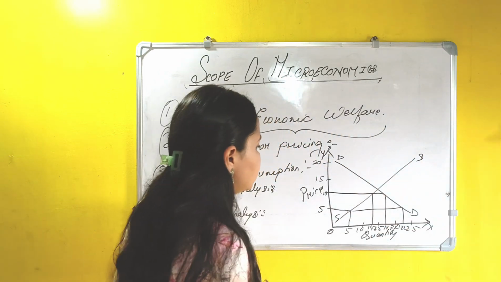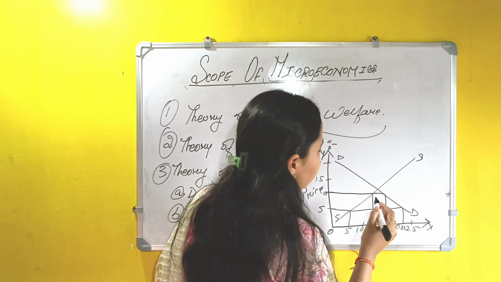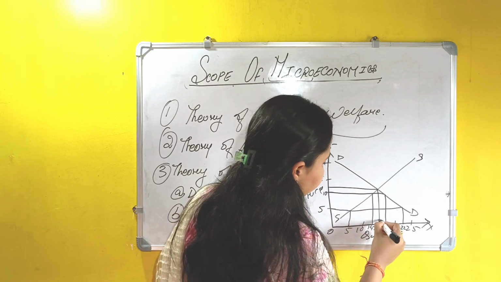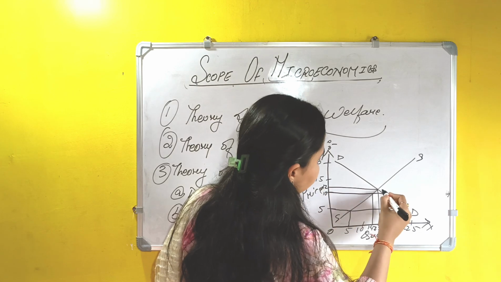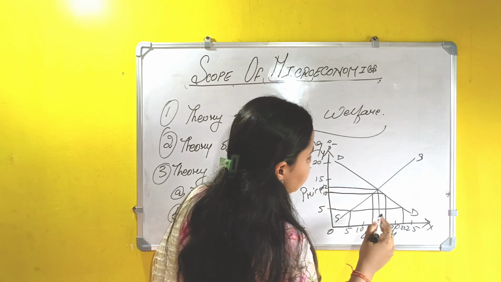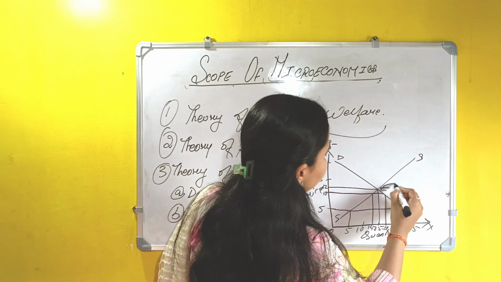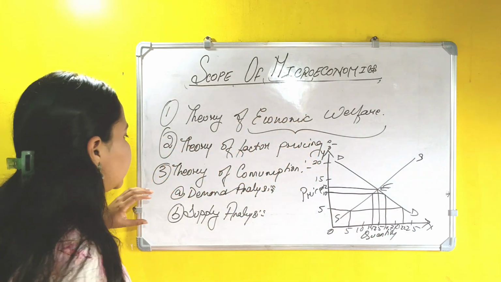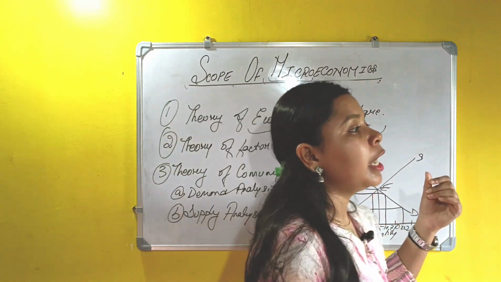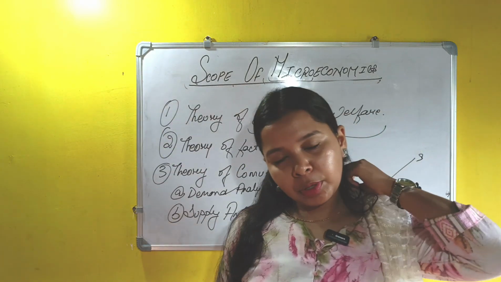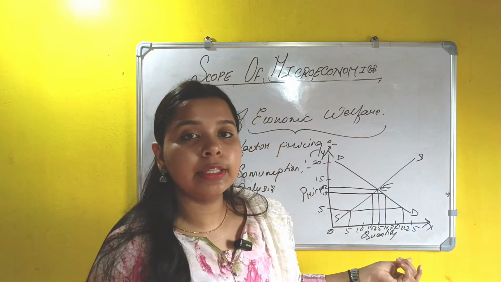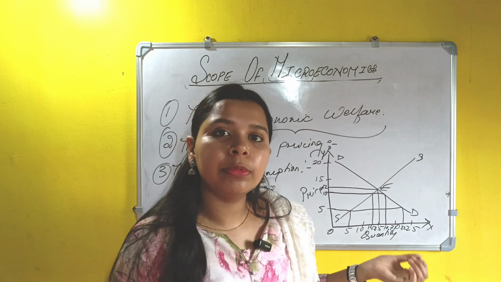I have given all the analysis here. Now the intersection between the demand and the supply curve will give us what? The equilibrium point. At this point, the price is 12 and the quantity demanded is 15, so we have the equilibrium point. The demand and supply analysis determines the theory of consumption. It shows that at price 12 the economy will have a consumption demand of 15 and the supplier will supply the same amount, that is 15.